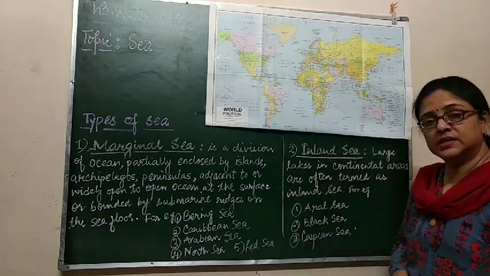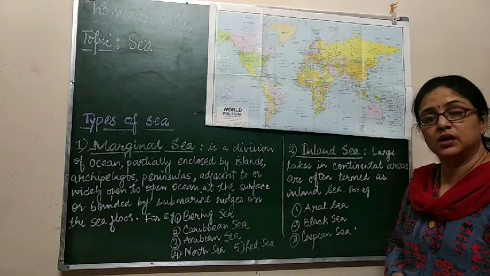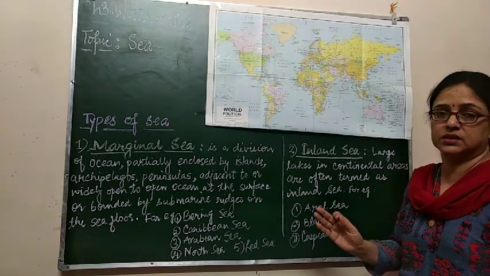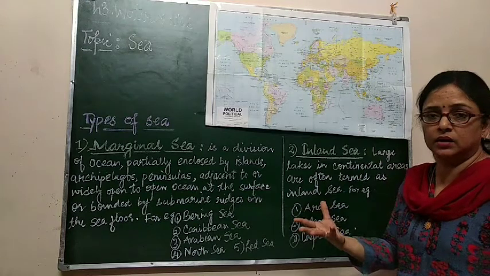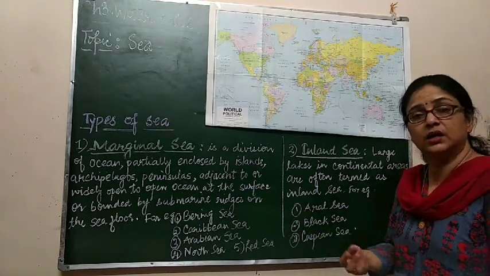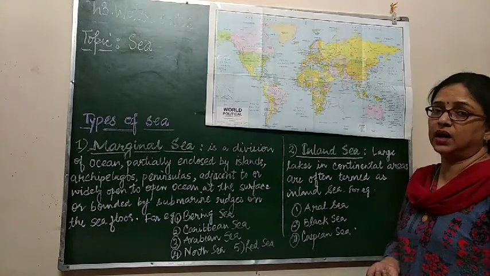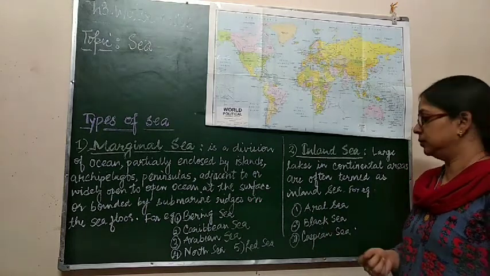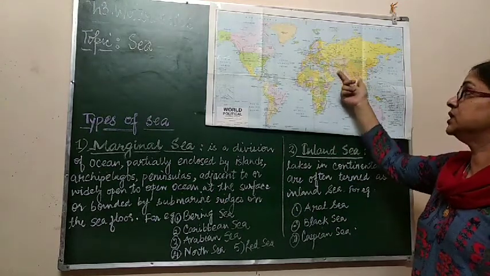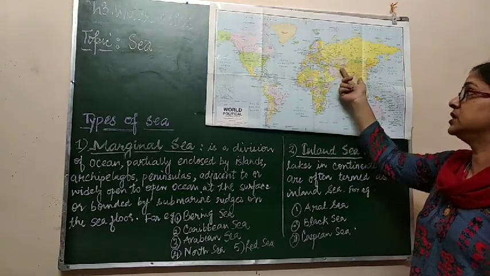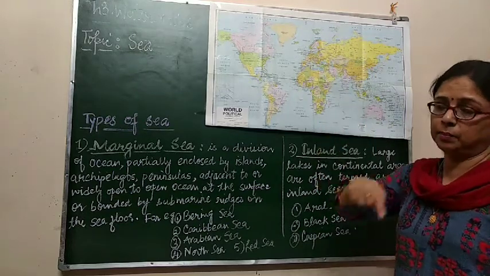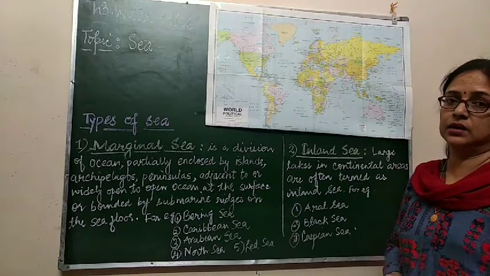Why are they termed as seas? Because of their salinity of water and vastness, as they are too big and the water of those lakes is salty. That is why they are termed as seas. Some of the examples are the Aral Sea, completely surrounded by land, the Caspian Sea, the Black Sea, all are seas but surrounded by land.